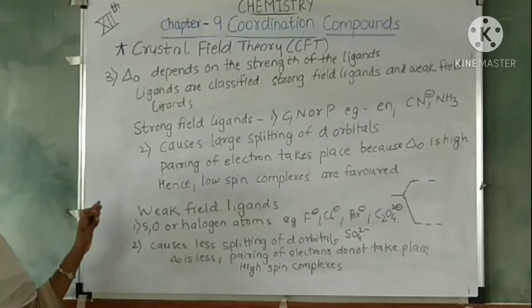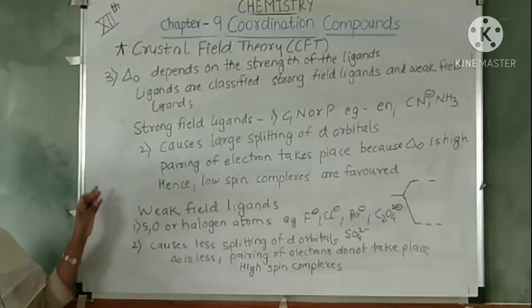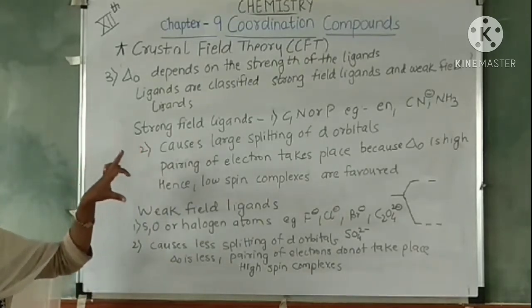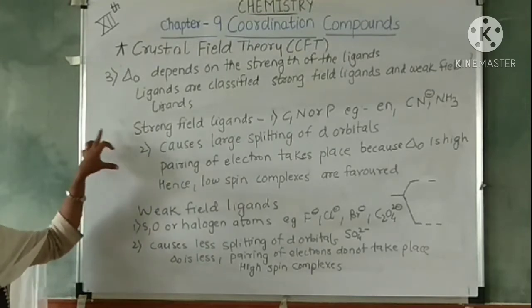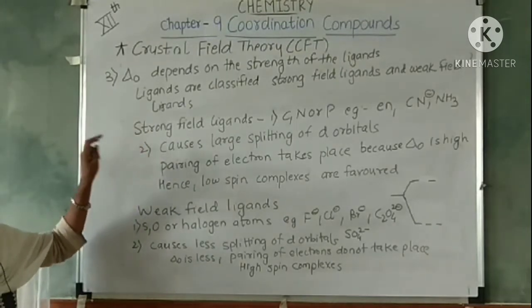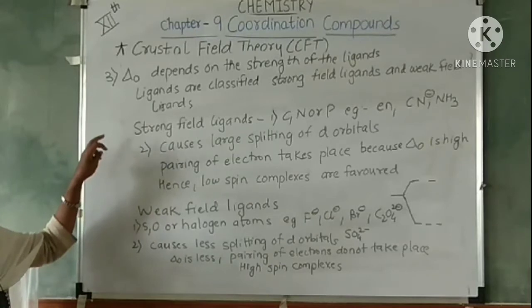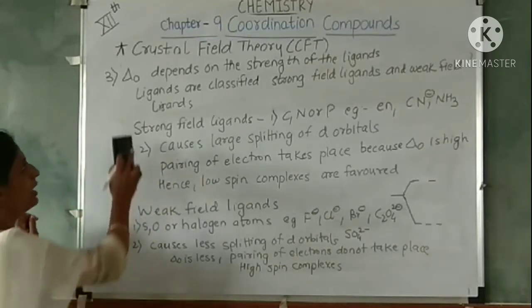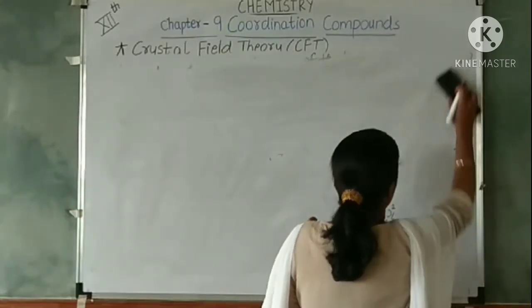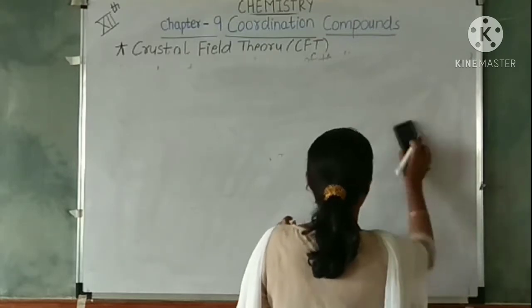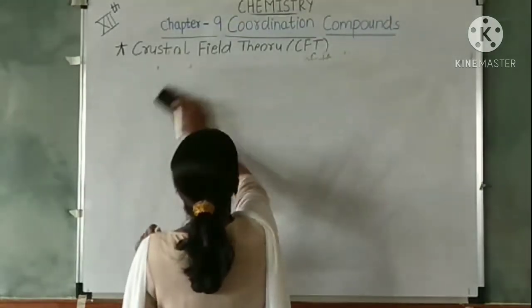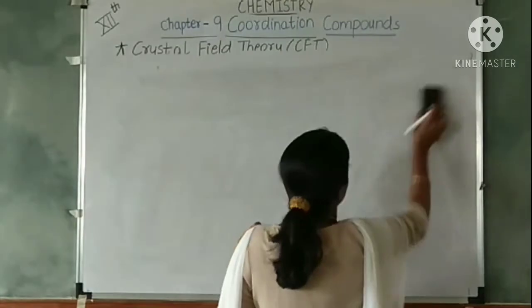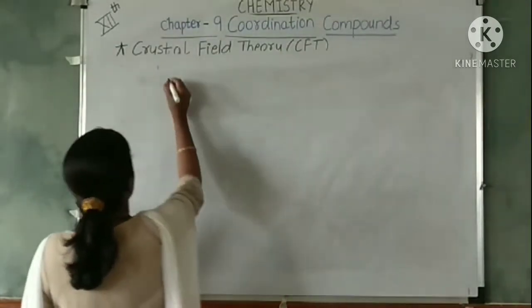Now there is a series in which the ligands are arranged in order of increasing splitting. These strong field ligands and weak field ligands can be arranged in a series. So let's see the series.